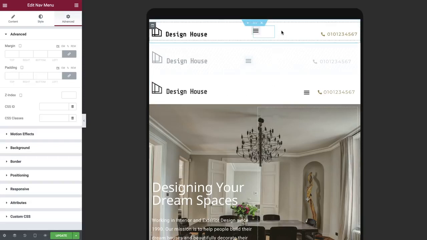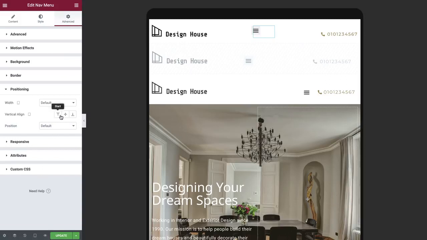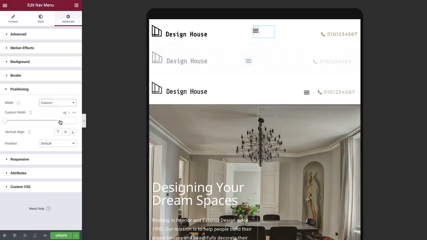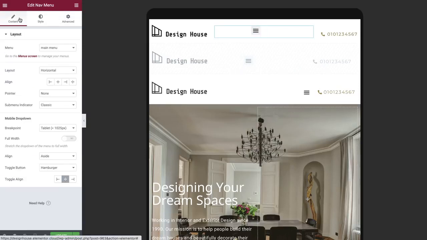Now let's see how we can make our header responsive and position our widgets exactly where we want them. Click on your Nav menu and on the Advanced tab, under Positioning, set its width to Custom. This will allow us to set the custom width that we want the widget to take. Select Percentage and give it the same width of the empty space around it. Now back to the Contents tab. You can easily align the toggled menu anywhere within its width under these options. Select Right.